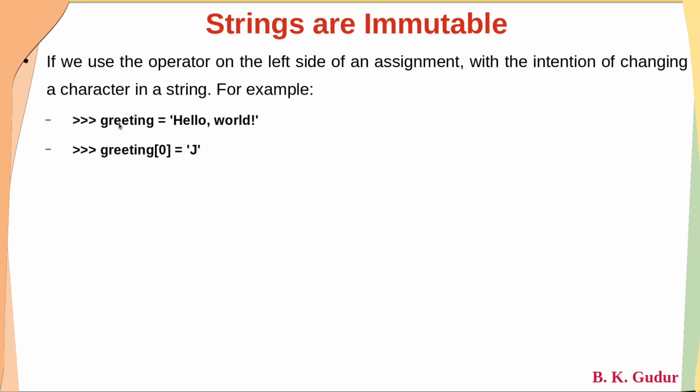Greeting is a variable which contains the string 'Hello, world', and I want to change H to J. Obviously we expect that greeting[0], which points to H, is equal to 'J', meaning H should be replaced with J.